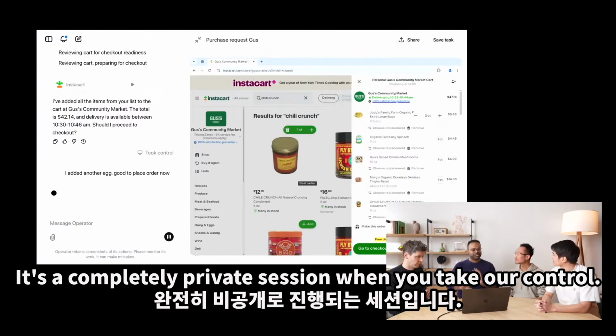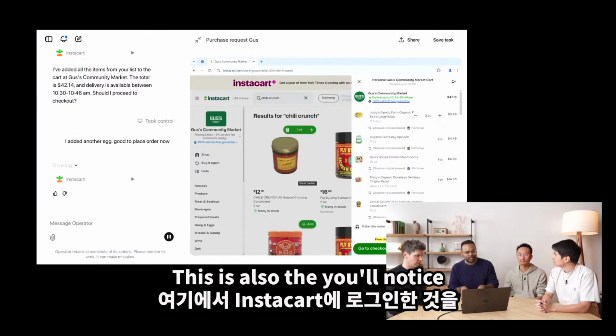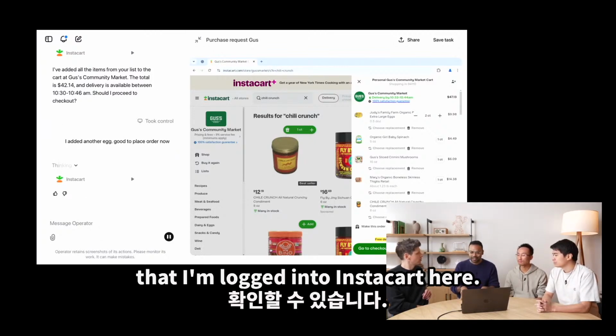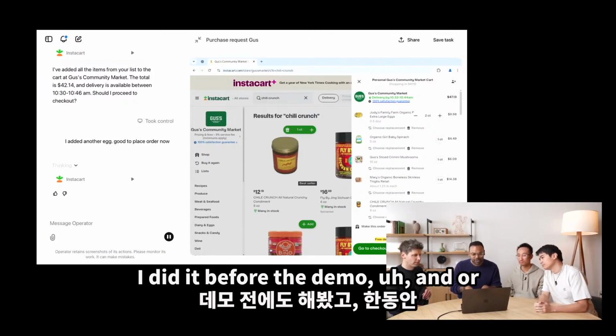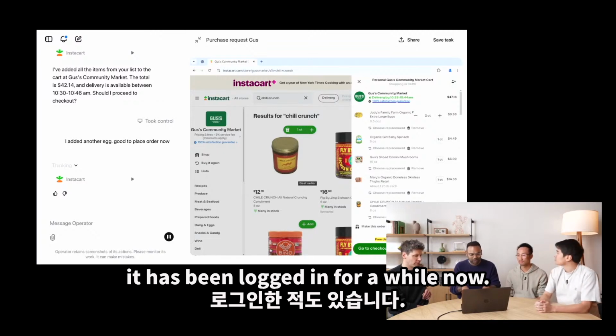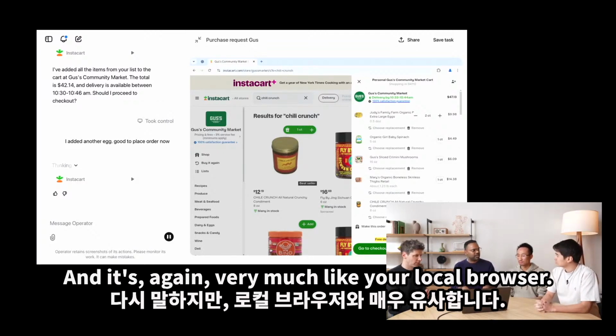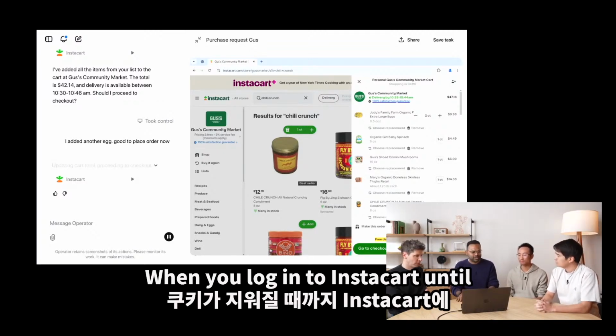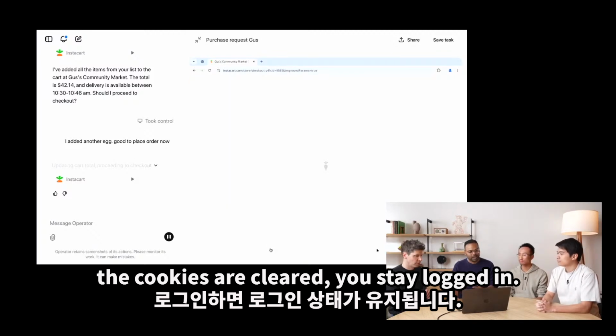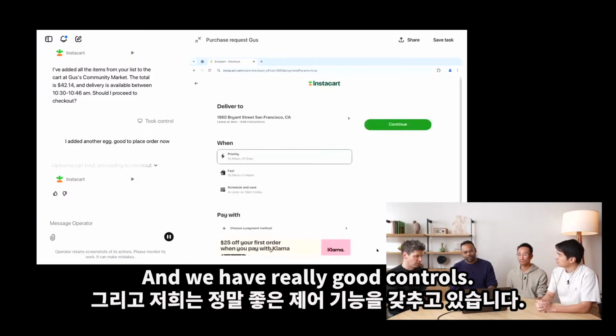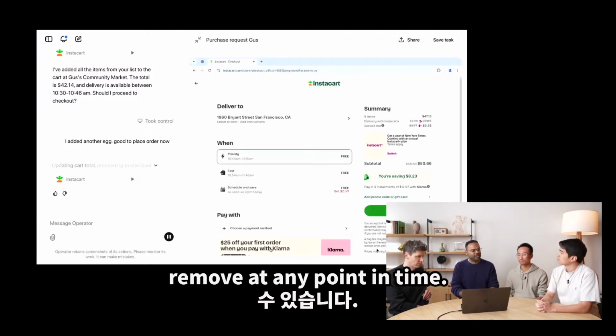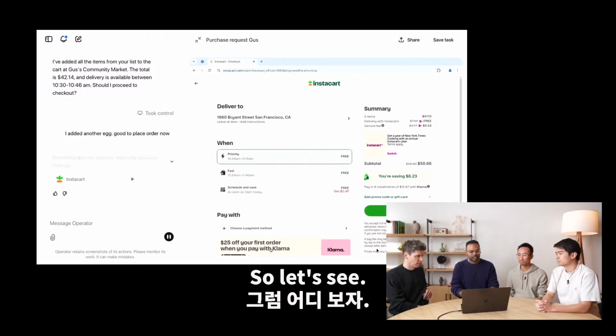It's a completely private session when you take over control. You'll notice that I'm logged into Instacart here. I did it before the demo, or it has been logged in for a while now. And it's, again, very much like your local browser. When you log into Instacart, until the cookies are cleared, you stay logged in. And we have really good controls. You can go in settings and control and remove at any point in time. So let's see.